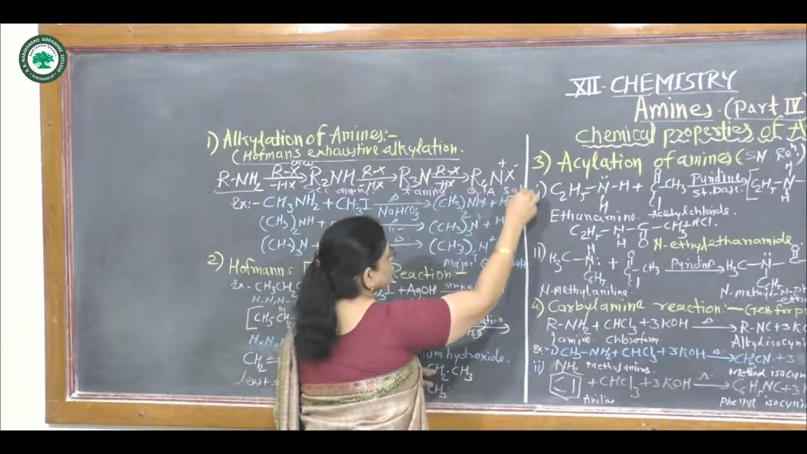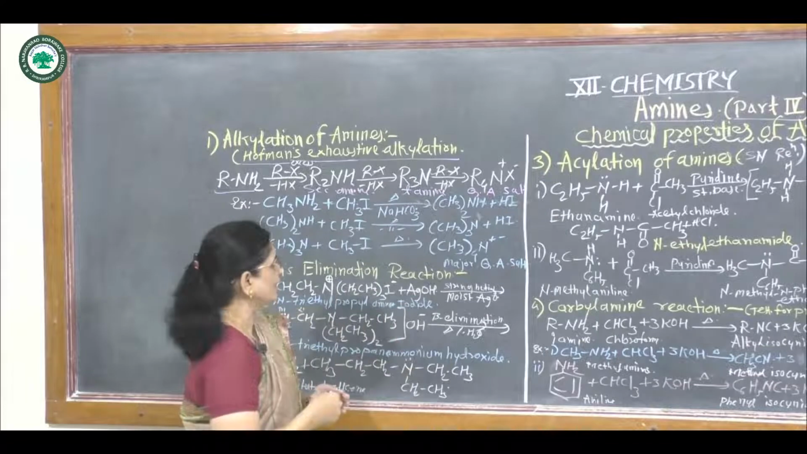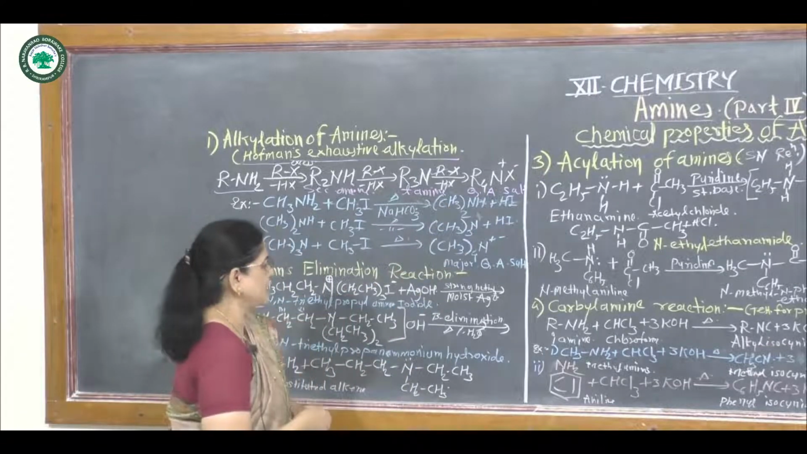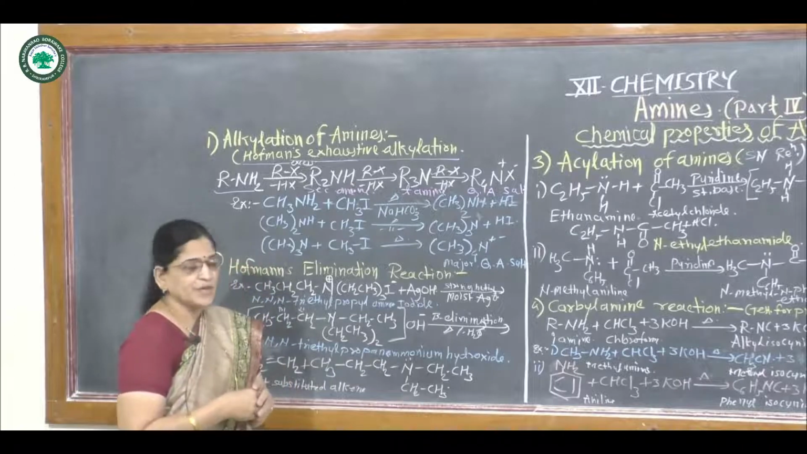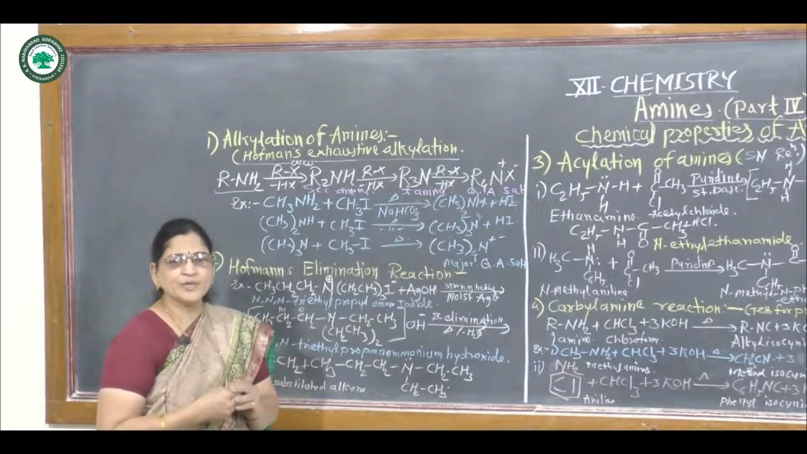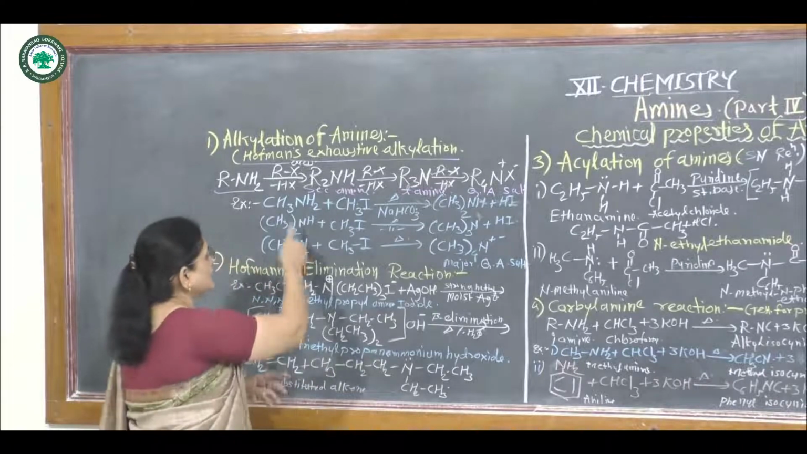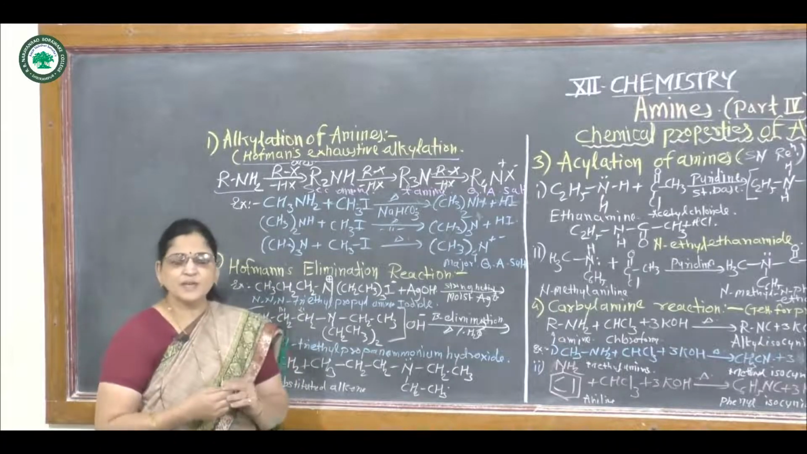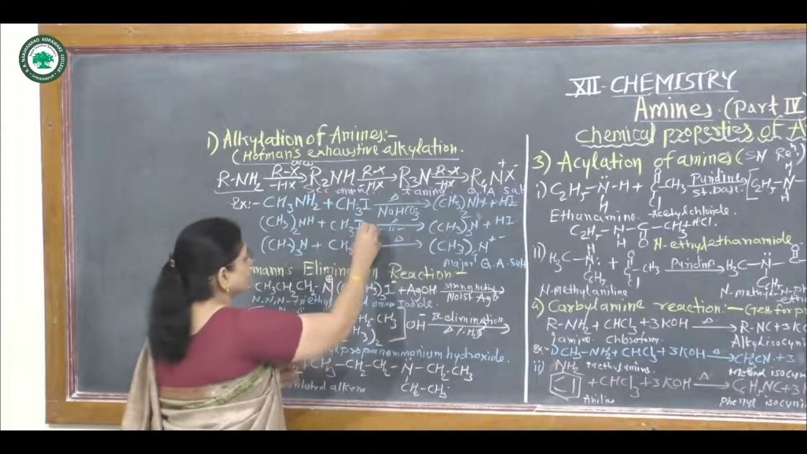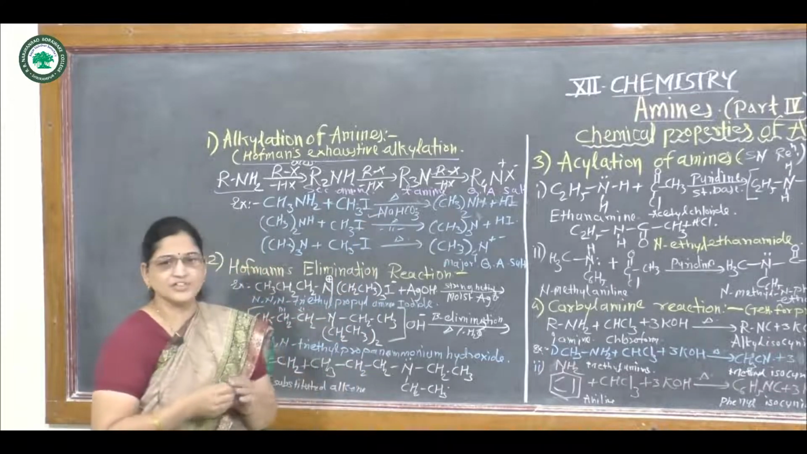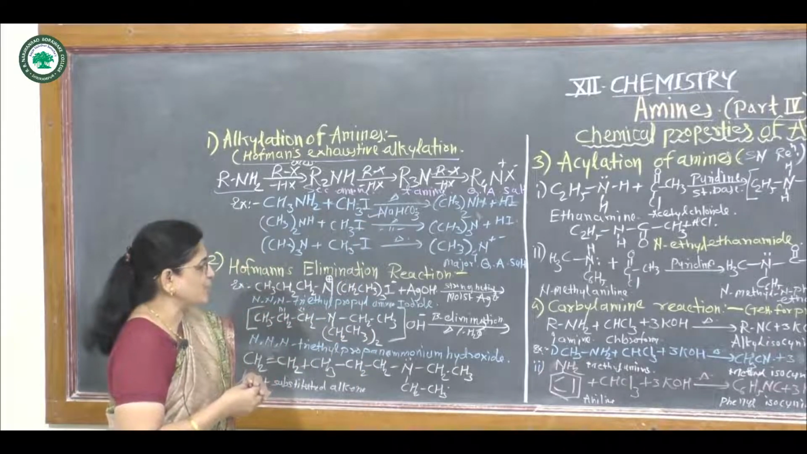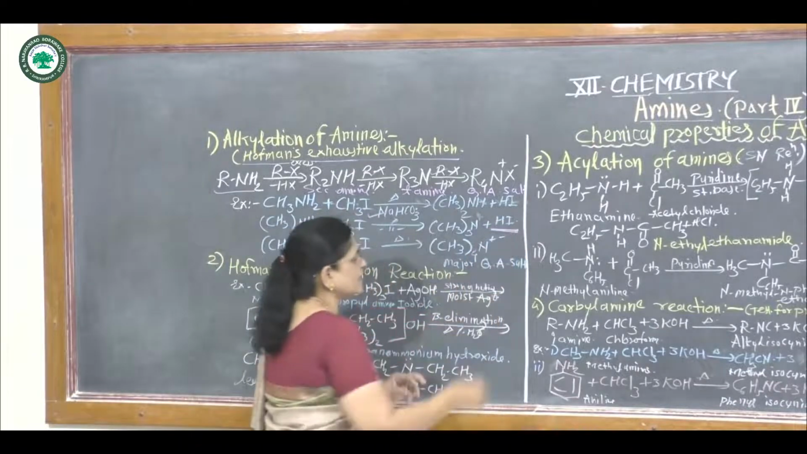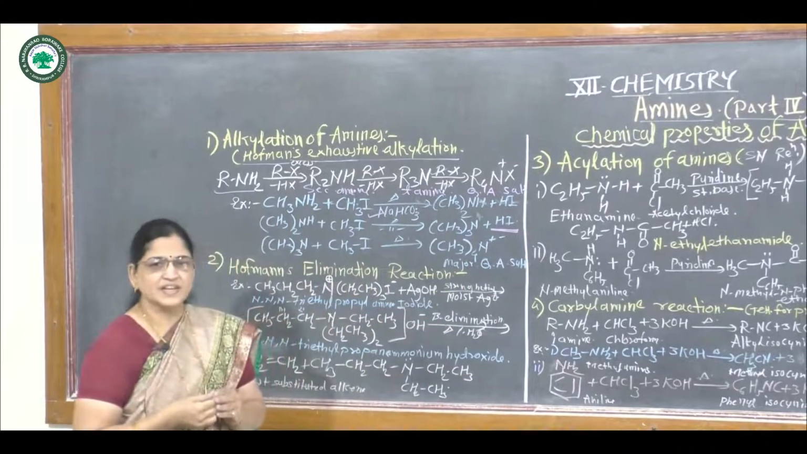This is called a quaternary ammonium salt, having the formula R4N+ X-. This quaternary ammonium salt is the major product in this reaction. This reaction is carried out in the presence of a weak base, that is NaHCO3, sodium bicarbonate, which neutralizes the excess hydrogen iodide formed in this reaction.